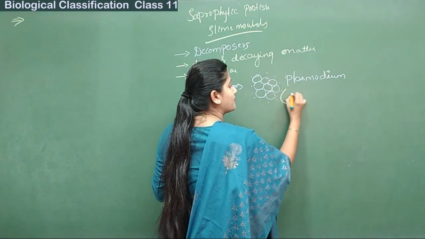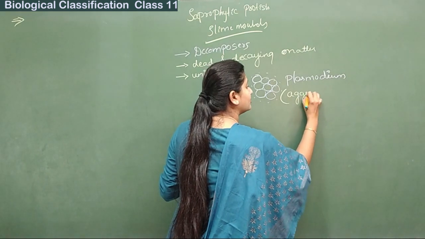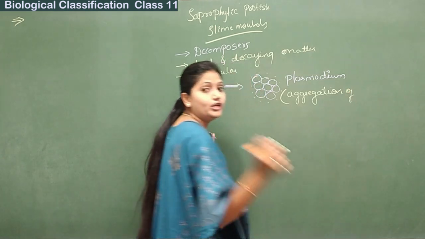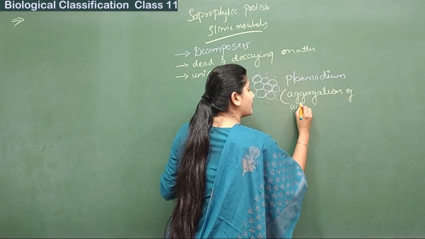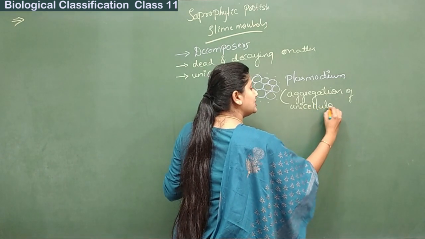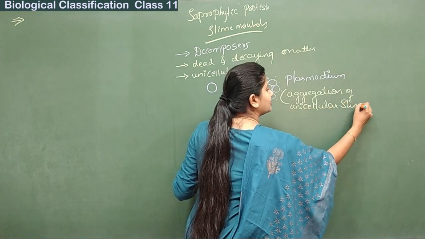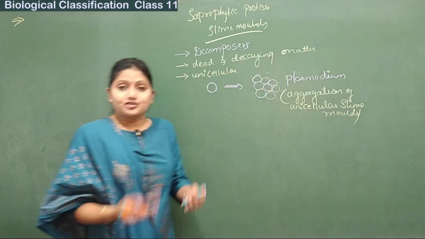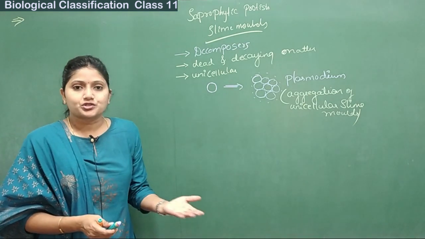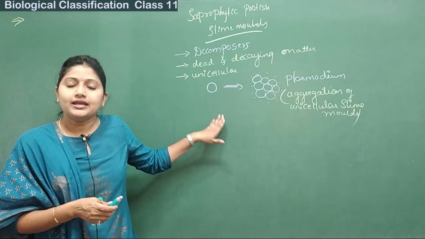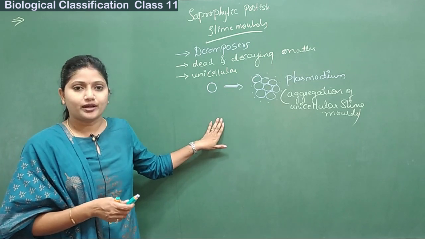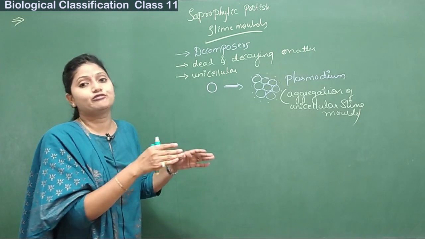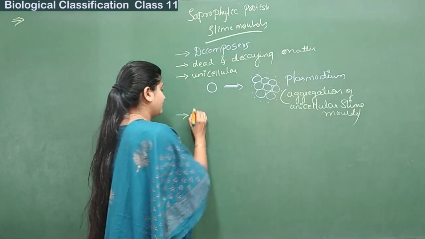So, this is the aggregation of unicellular slime molds. I'll write it here. Then, the next characteristic: reproduction. The reproduction is mainly the vegetative kind, and the vegetative mode involved here is fragmentation. We will write it.